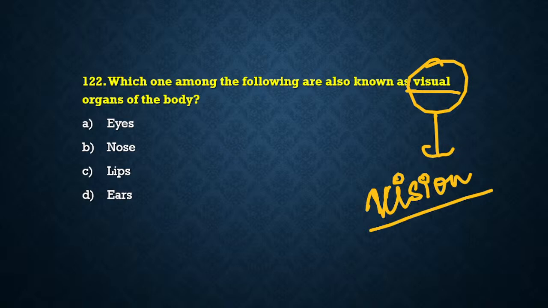Very good. Vedvyas is correct here. Ashwa, B will not be the answer. Shri is also right here. Good. Vaishnavi is also right here. Eyes. Eyes are the visual organs of the body. Visual organs of the body क्या होते हैं? Eyes. Eyes are the visual organs of the body